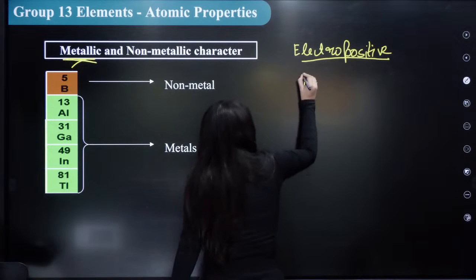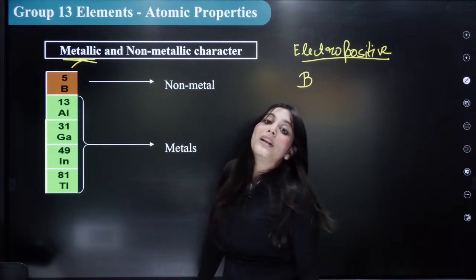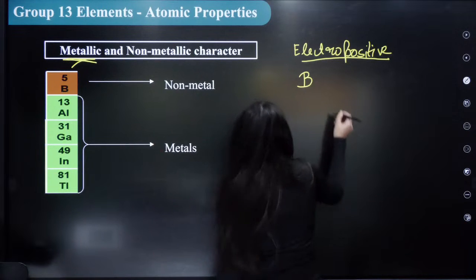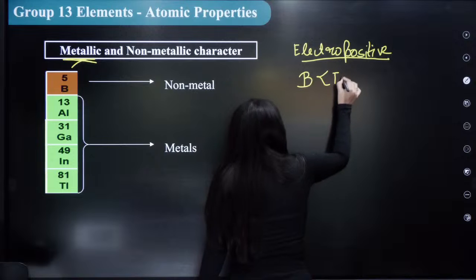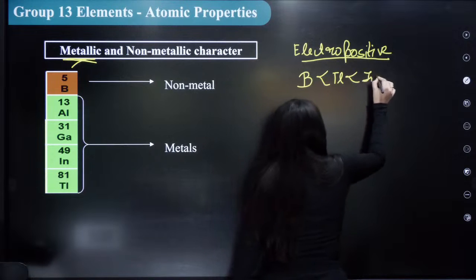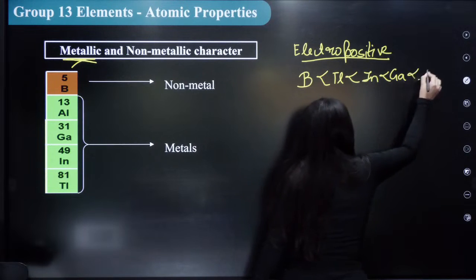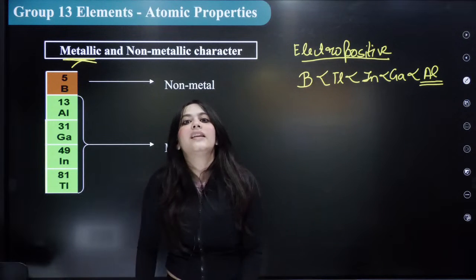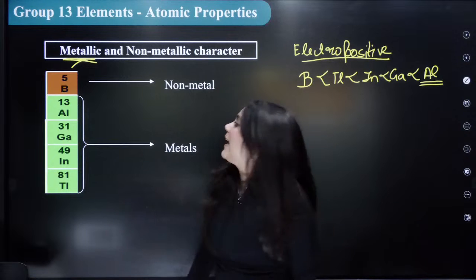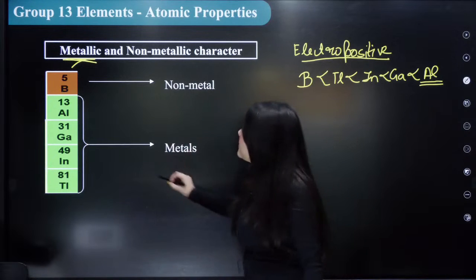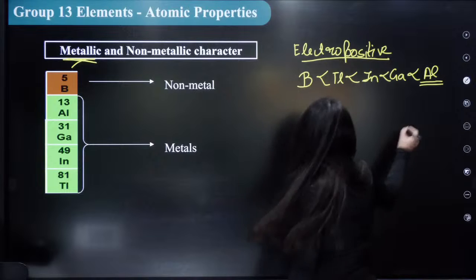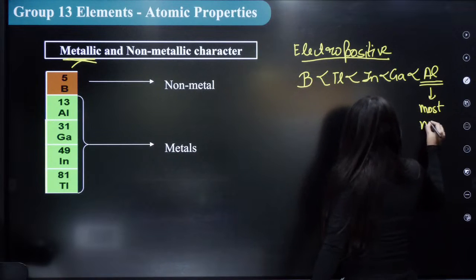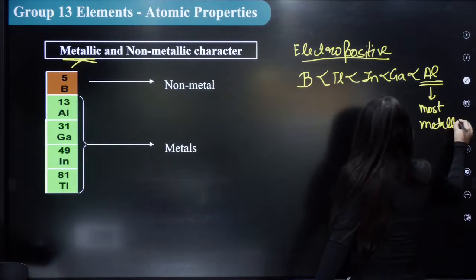Because boron was the most electronegative, hence it will be the least electropositive. So the electropositive order is boron, then thallium, then indium, then gallium, and then aluminium is the most electropositive element. Hence, it is the most metallic element. Can you see, among these metals, aluminium is the most metallic element. Okay? So this is the order.